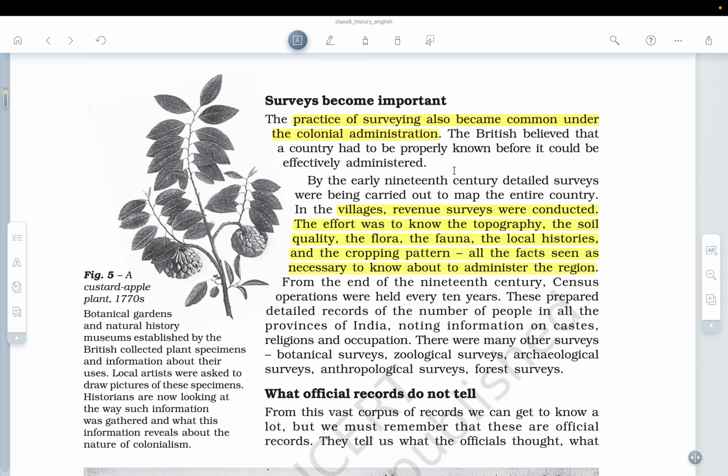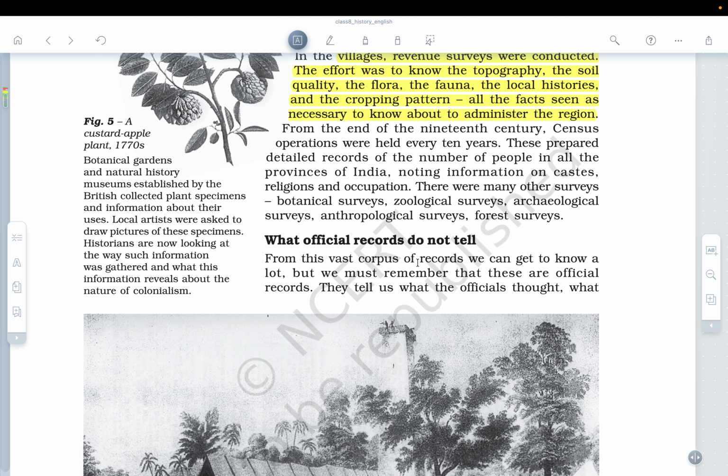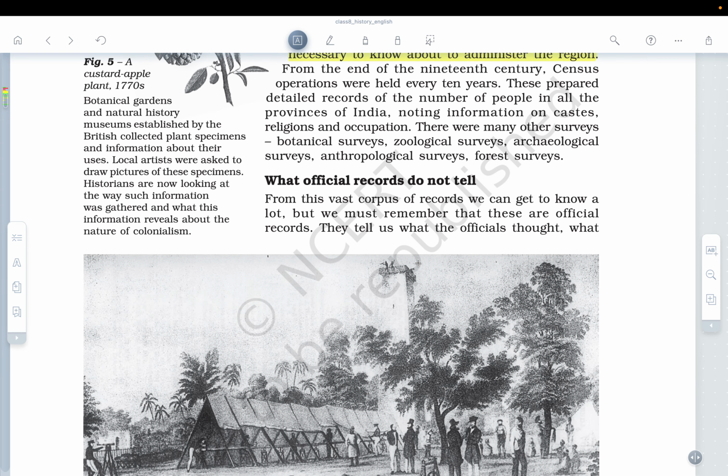By the early 19th century, detailed surveys were being carried out to map the entire country. In the villages, revenue surveys were conducted. The effort was to know the topography, the soil, the quality, the flora, the fauna, the local histories, and their cropping pattern, all the facts seen as necessary to administer the region. From the end of the 19th century, census operations were held every 10 years. These prepared detailed records of the number of people in all the provinces in India. And then there were many other surveys like botanical, geological, archaeological, anthropological and forest surveys.